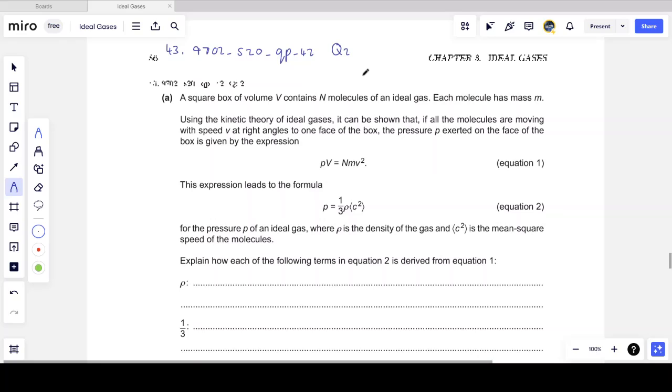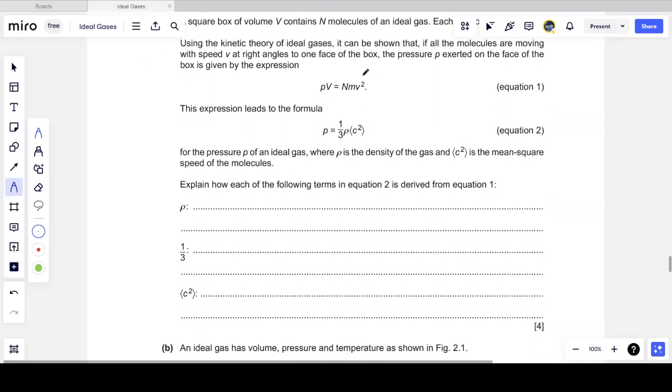is given by PV equals Nmv squared, which leads to the formula P equals 1/3 rho times the mean square speed, where the pressure is P for the ideal gas, rho is the density of the gas, and c squared is the mean square speed of the molecules. And we want to explain how each of the terms shown below in equation 2 are derived from equation 1. So equation 1 becomes equation 2.